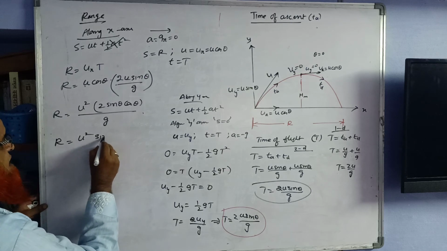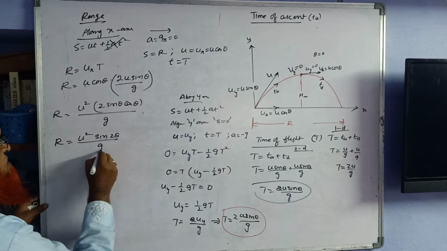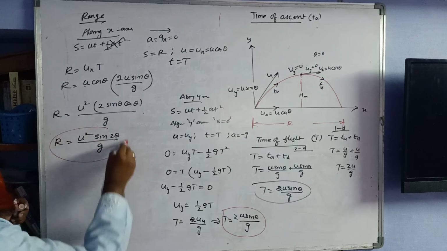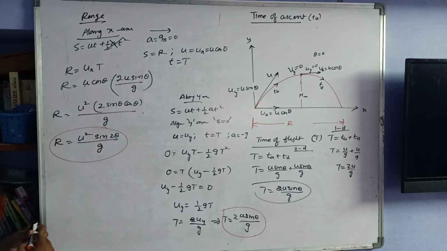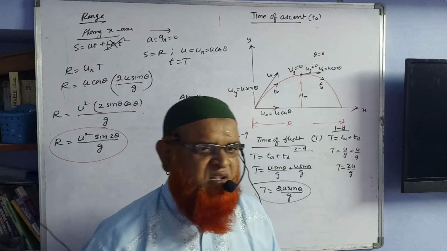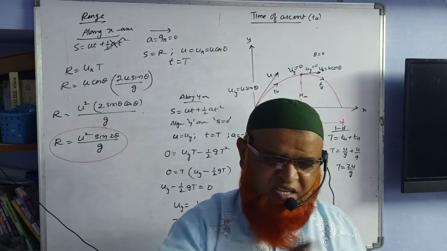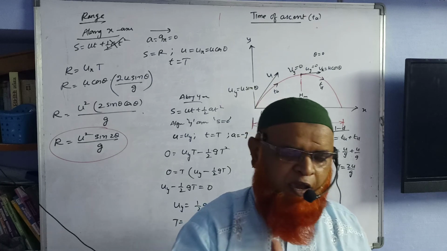So you'll write sin 2 theta by g. So this is going to be the formula for your range. Range formula. See, once I explain, there is no chance of any doubt. That's it. Okay, come on.